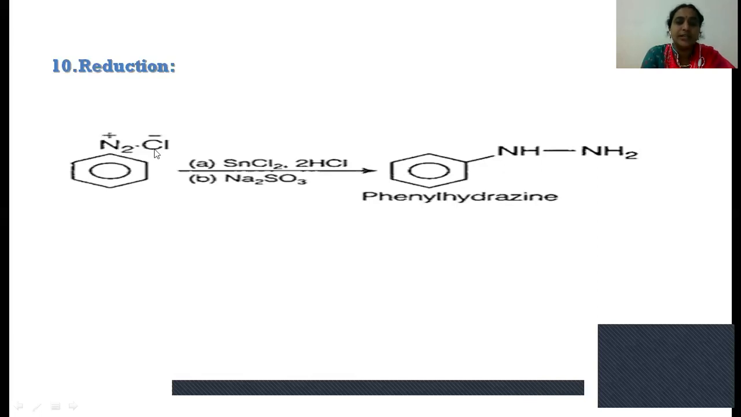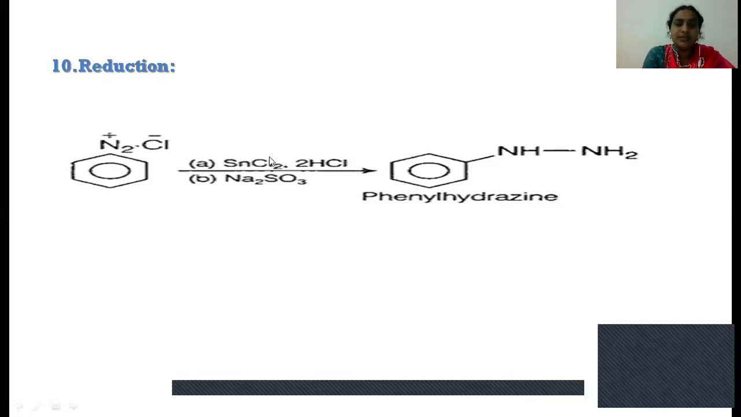So the next reaction is the reduction reaction. This benzene diazonium chloride, when it reacts with SnCl2, that is tin dichloride, in the presence of HCl or sodium sulfite, these are the reducing agents. Reduction is nothing but addition of hydrogen or removal of oxygen. This reduction process is completely reverse to the oxidation process. So this is the reducing agent.